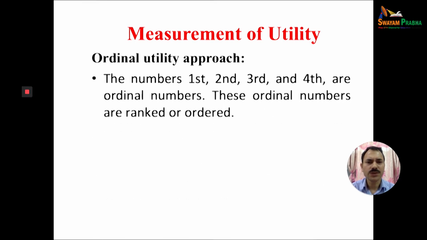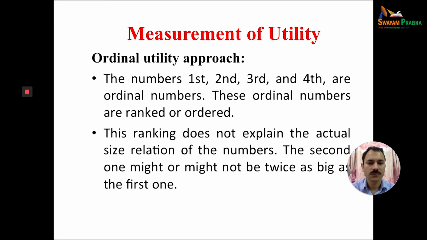The numbers first, second, third, fourth are ordinal numbers. Here we rank: this is the first rank, second rank, third rank, fourth rank. These ordinal numbers are just ranked or ordered. The ranking does not explain the actual size relation of the numbers. This is very important.